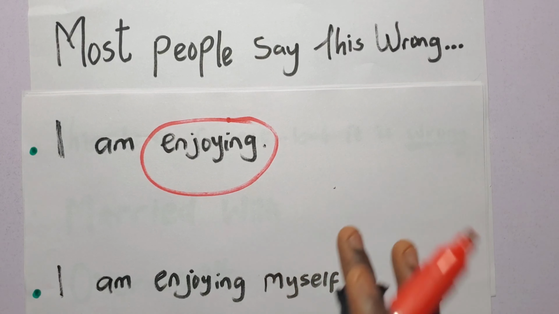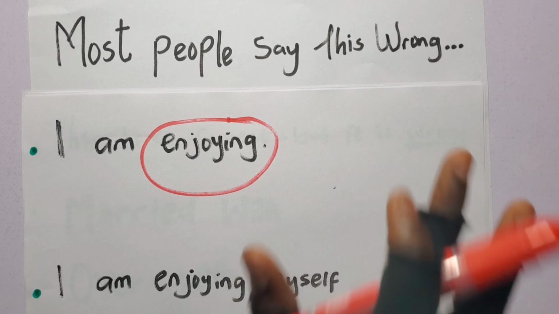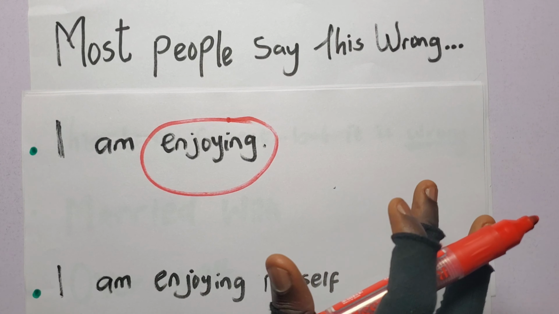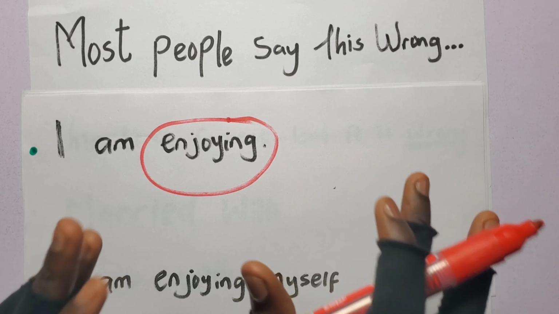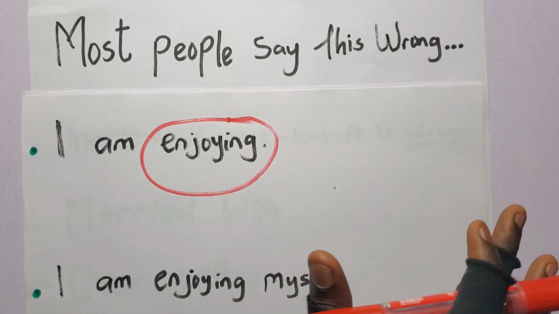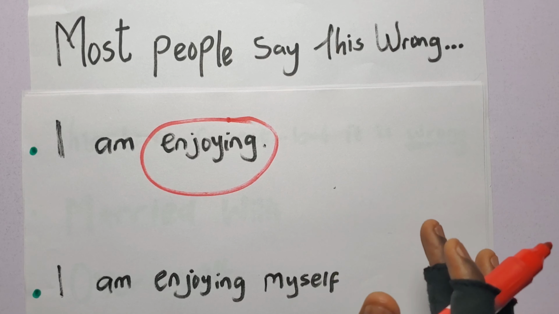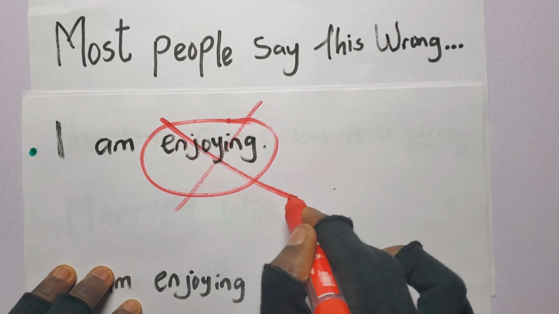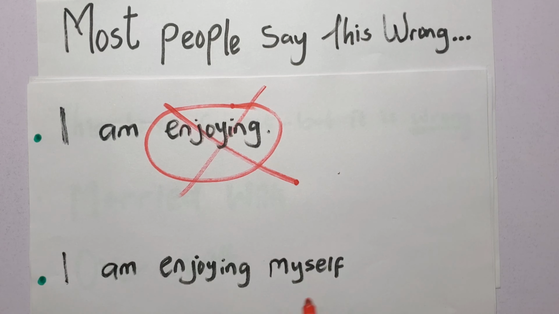In English, enjoy is a transitive verb. That means it must have an object. You cannot just enjoy. You must enjoy something. I am enjoying myself. Or I am enjoying the party.